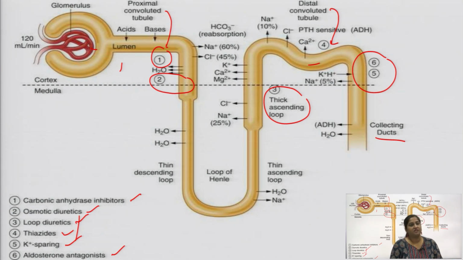Then the osmotic diuretics work in the extended part, the thick descending part of the proximal tubule. Then the loop diuretics work in the thick ascending loop of Henle. Then thiazides work in the distal convoluted tubule. Potassium sparing diuretics and aldosterone antagonists work just before the collecting ducts, in the extended part of the distal convoluted tubule.